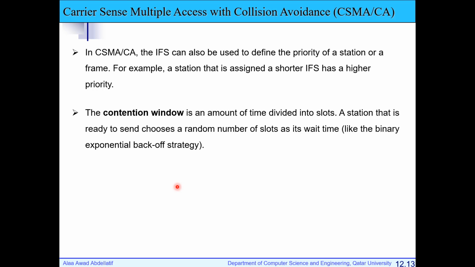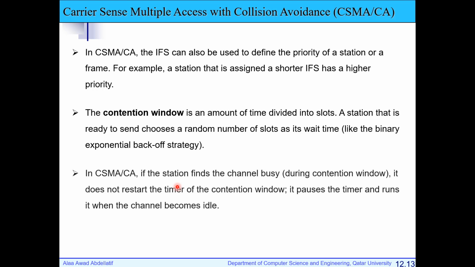So after waiting the IFS time, each station will wait again a random number of slots through the contention window before starting transmission. So each station will wait for two amounts of time: the IFS time, then a random number of slots during the contention window. Okay, right. But what does the station do during this period?